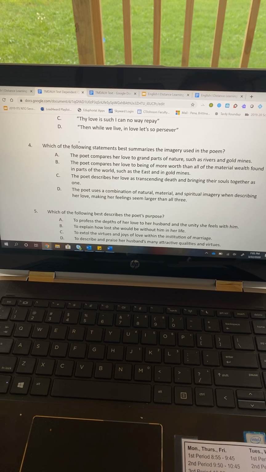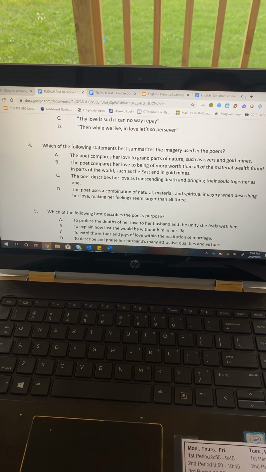C, the poet describes her love as transcending death and bringing their souls together as one. Or D, the poet uses a combination of natural, material, and spiritual imagery when describing her love, making her feelings seem larger than all three.